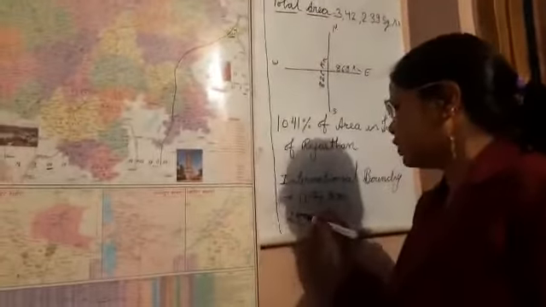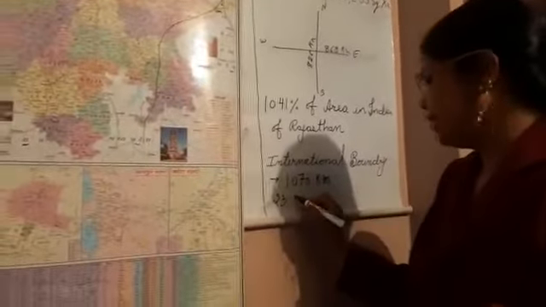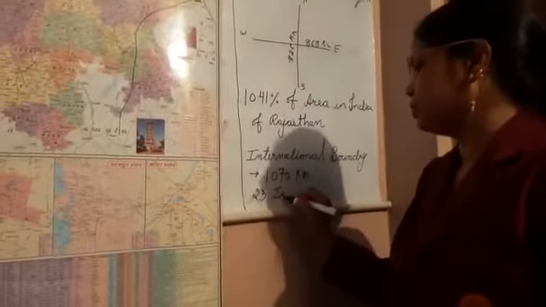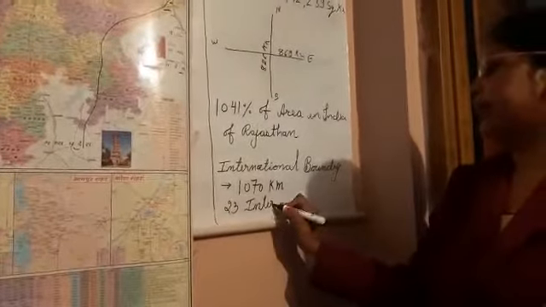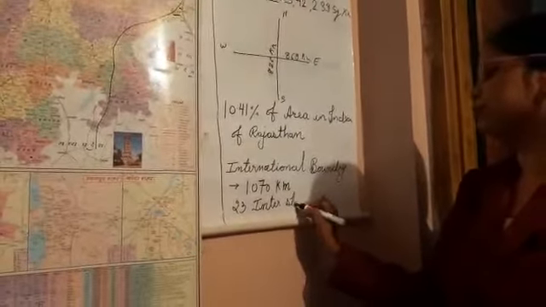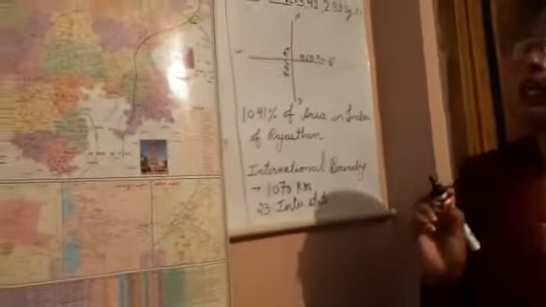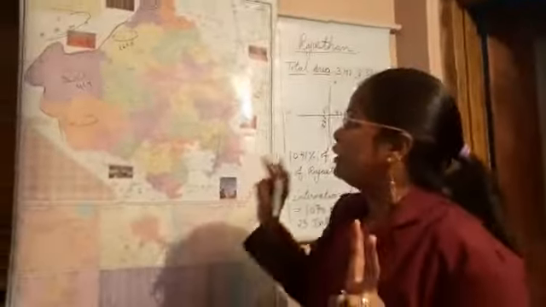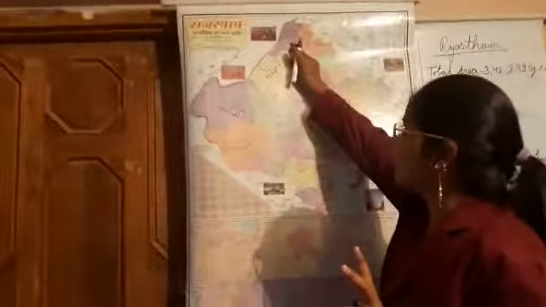Clear? In total, 23 districts are situated on the interstate boundary. Interstate boundary. Clear? And only 2 districts, Sri Ganganagar and Barmer, are situated on both boundaries, the international boundary and the interstate boundary.